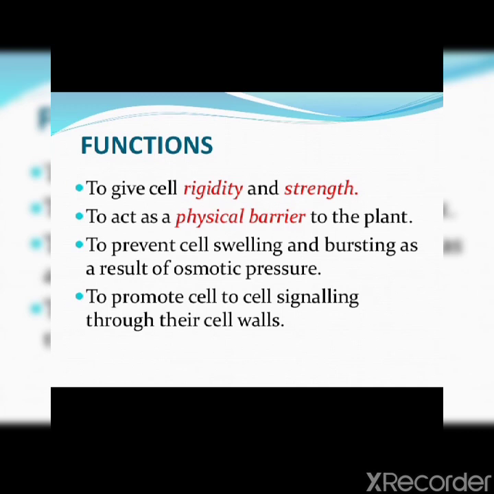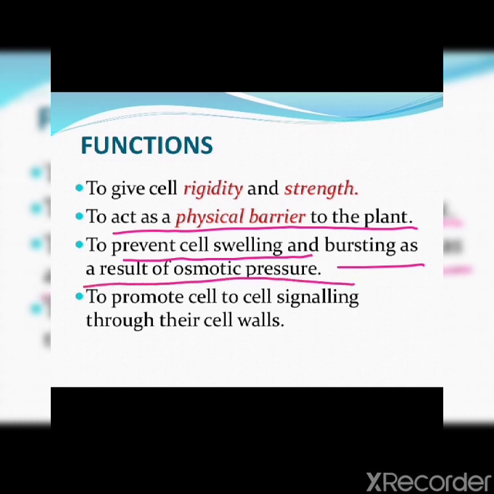Let's see the functions of the cell wall. Cell walls give mechanical strength to the cells and to the plant as a whole, and act as a physical barrier. They prevent cell swelling and bursting as a result of osmotic pressure. Due to osmotic pressure, sometimes cells swell and burst, so cell walls prevent this.